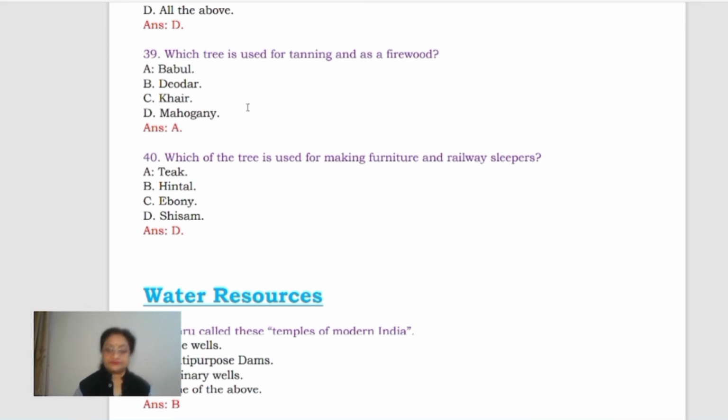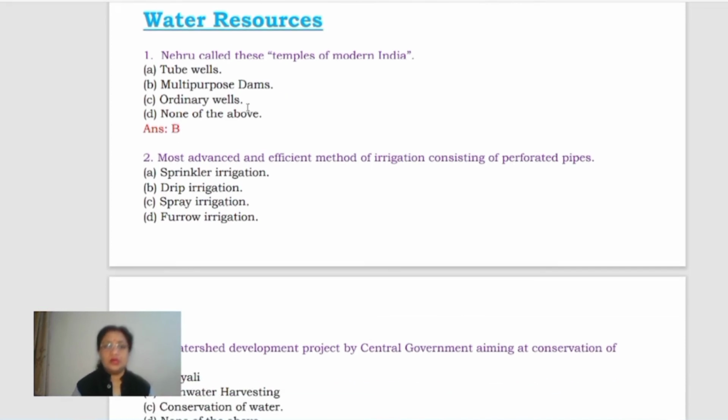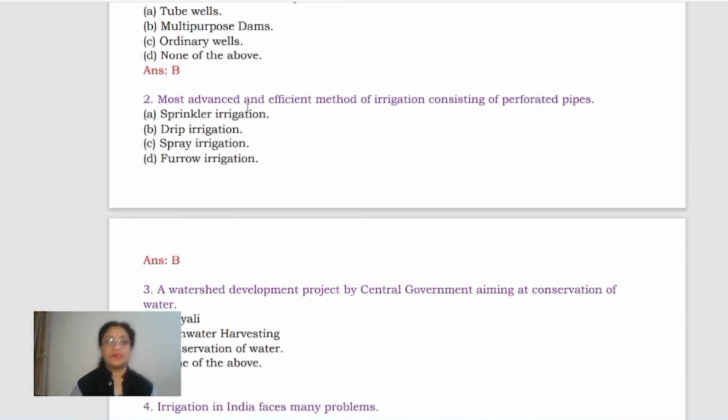Right? Now come to the water resources. The first question, Nehru called these the temples of modern India. What was he referring to? Tube wells, multi-purpose dams, ordinary wells, or none of the above? It should be B, multi-purpose dams. Okay.